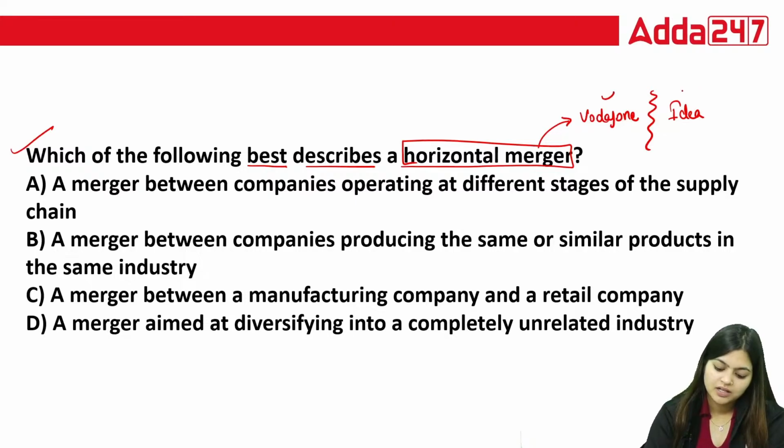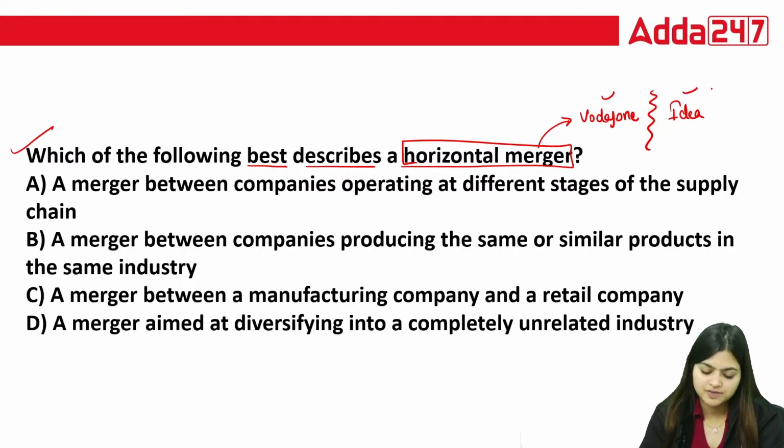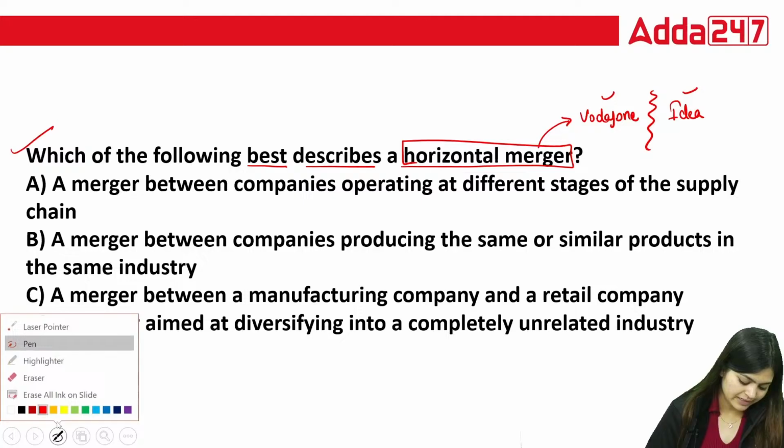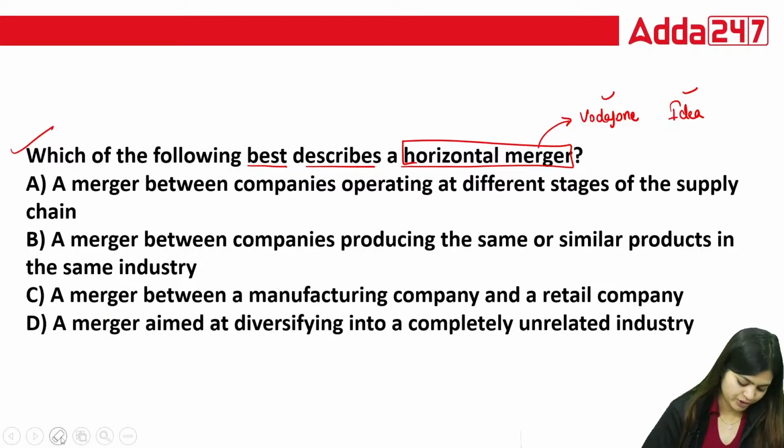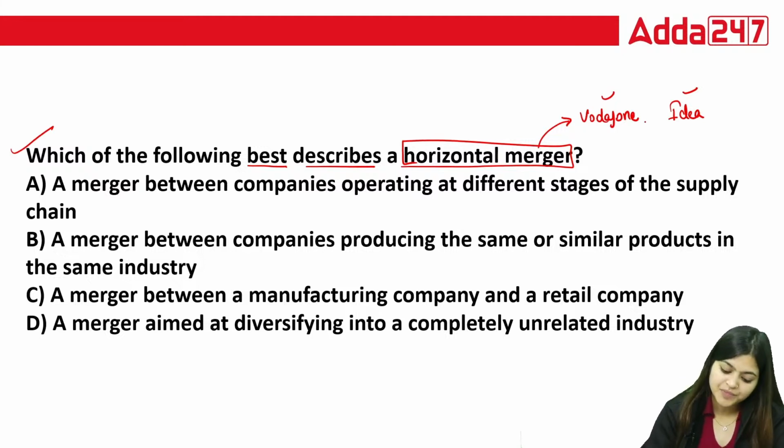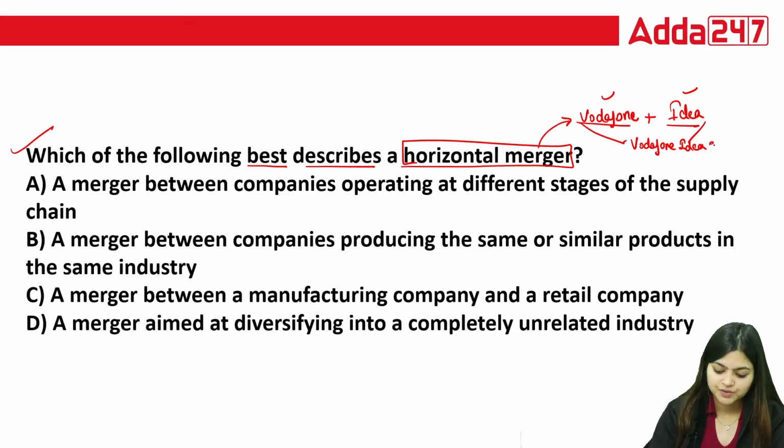Both are from your telecommunication sector. After that Jio launched that telecommunication project. This Vodafone and Idea, they merged together. Yes, now they both are working together. Now these two separate companies are one company. Correct? So this is one example.